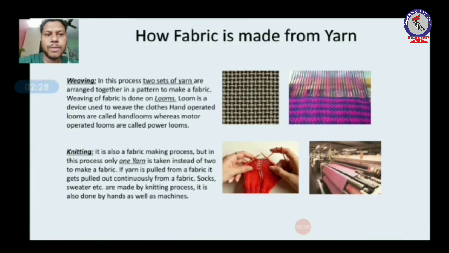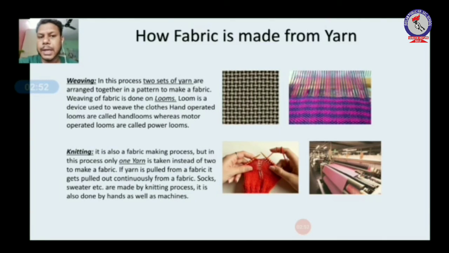In the first two pictures you can see a weaving pattern. One thread overlaps another thread. So this pattern is known as weaving, and there are always two sets of yarn used. In the second picture you can see a fabric which is made with the help of a hand loom machine. It is not motor operated, it is a hand loom machine, and fabric is made with the process of weaving.